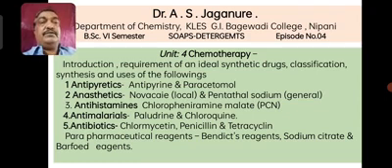The first one is antipyretic drug or antipyretic chemotherapeutic agent, in which you have to understand the synthesis and use of two compounds. First one is antipyrine, second one is paracetamol. Then number two, anesthetics. In this, you have to consider two types of anesthetic, Novocaine and pentothal sodium.